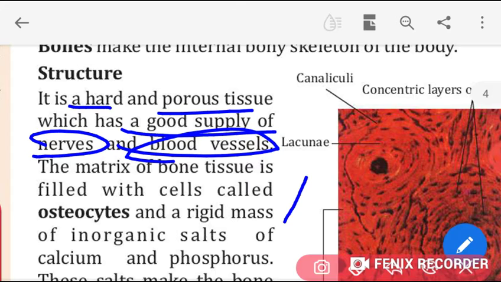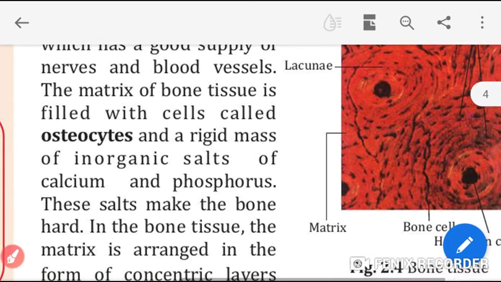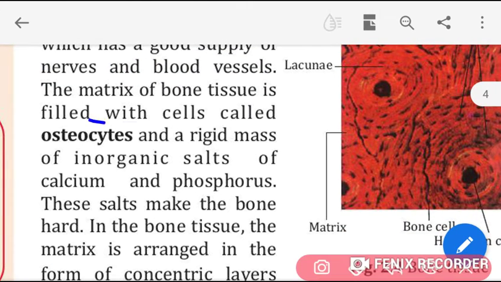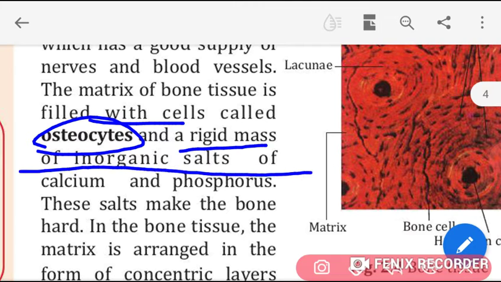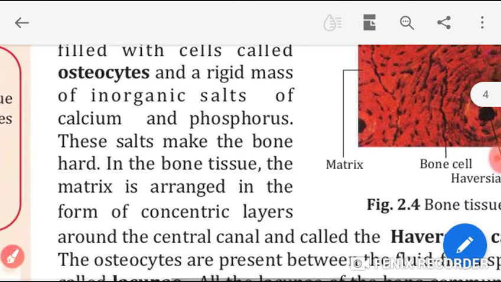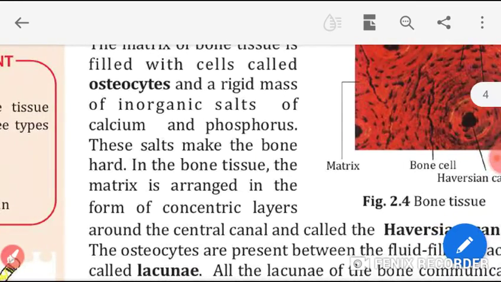The matrix of the bone tissue, understood, is filled with the cells. Okay, and they are called osteocytes, and a rigid mass of inorganic salts of calcium and phosphorus. Students, these salts make the bone hard.